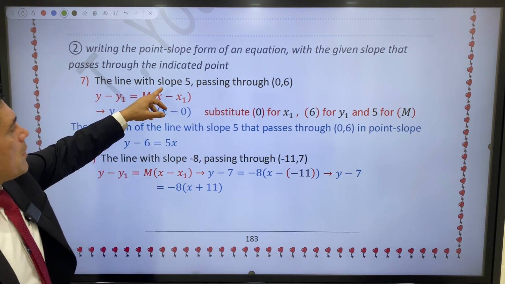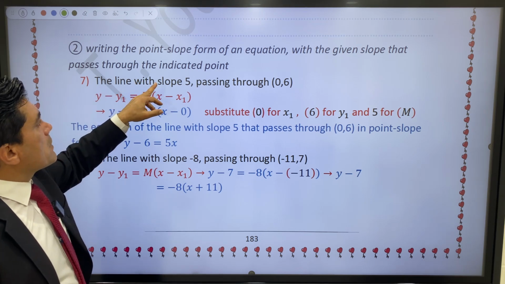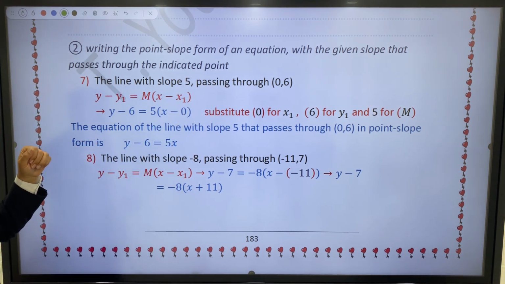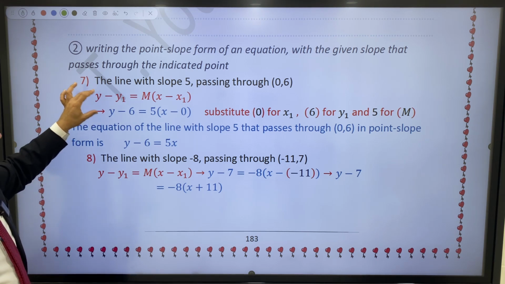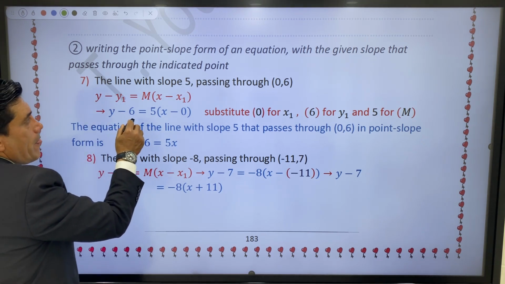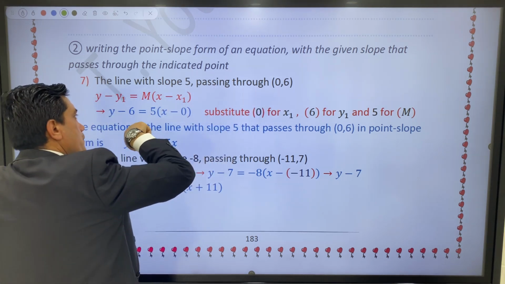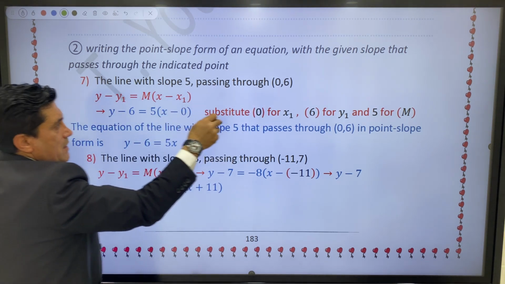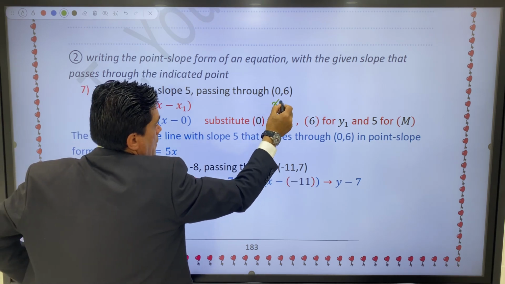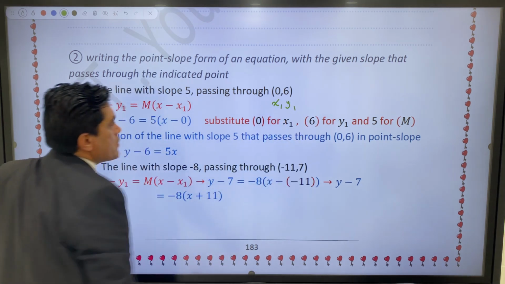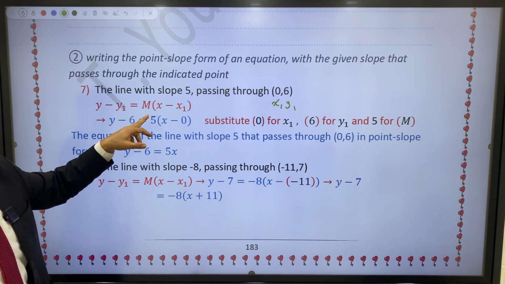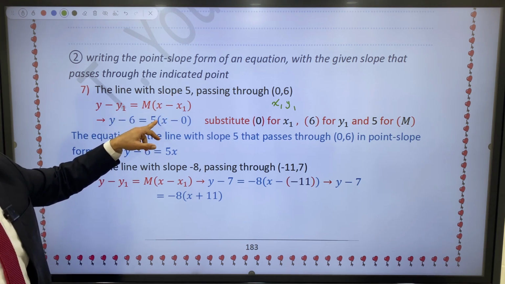Question 7: the line with slope 5 passing through the point 0, 6. Write the equation in point slope form. Point slope form is y minus y1 equals m bracket x minus x1. So y minus y1, that means y minus 6 equals m, and m equals 5, bracket x minus x1.